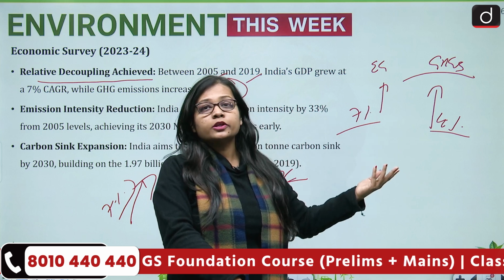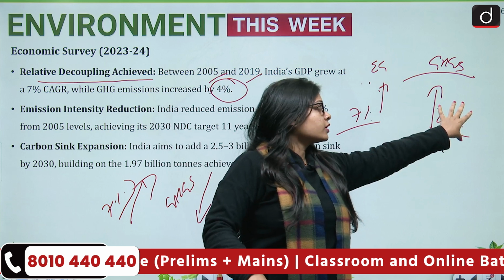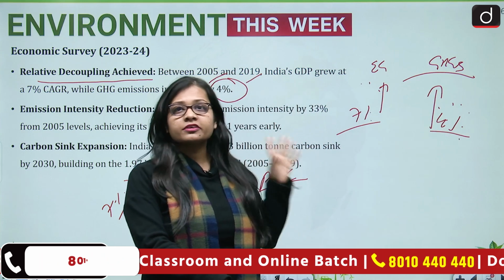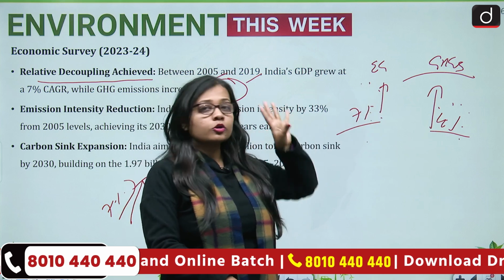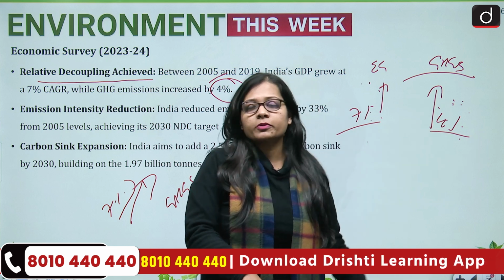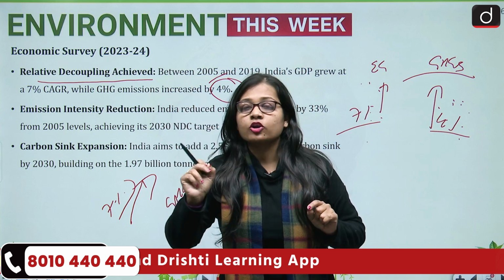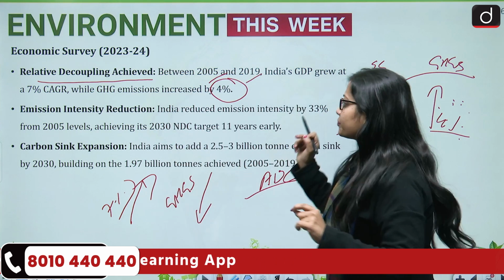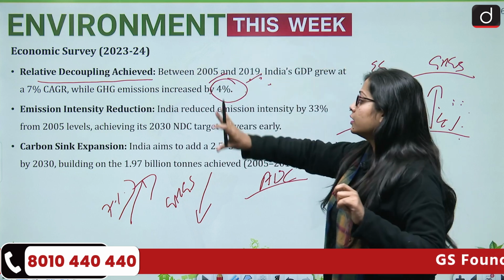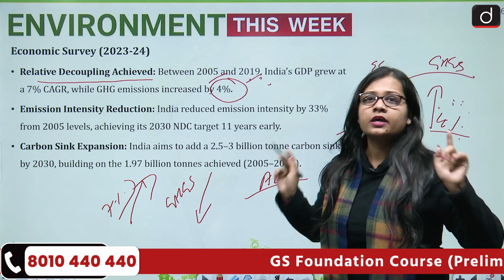In absolute terms, what will happen? Both must be separate from each other. There is increasing economic growth, but the greenhouse gas emissions must be zero or very, very low. But that is not the scenario. The scenario is that even though economic growth is taking place, the emissions, even though they are taking place, are lesser than the economic growth. So relative decoupling is what is achieved under the Economic Survey of 2023-24. Between the years 2005 and 2019, India's GDP grew at 7%, while GHG emissions increased by 4%. That is how relative decoupling has been achieved.